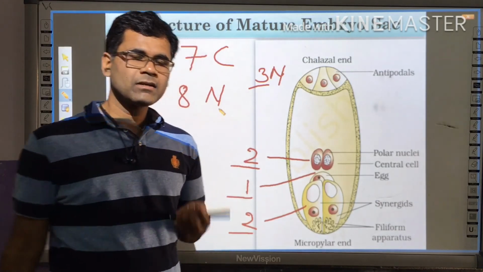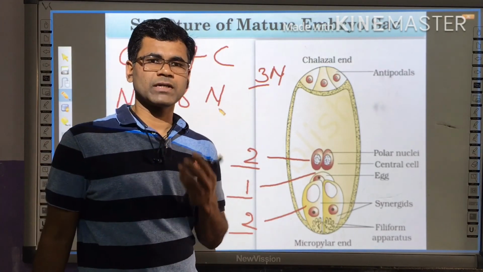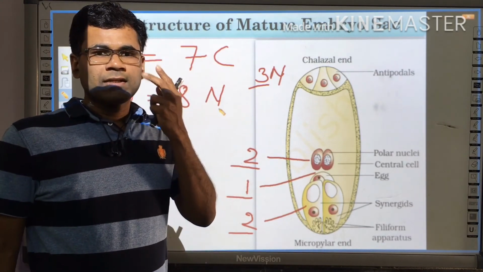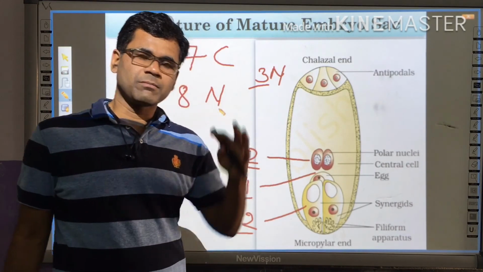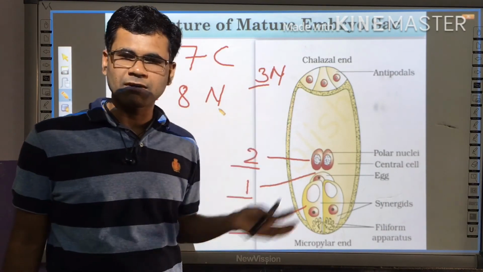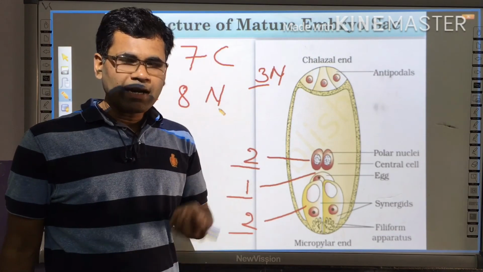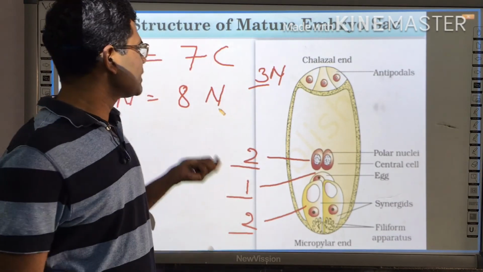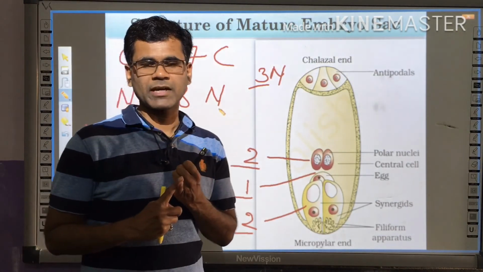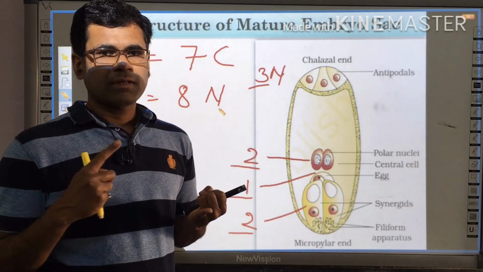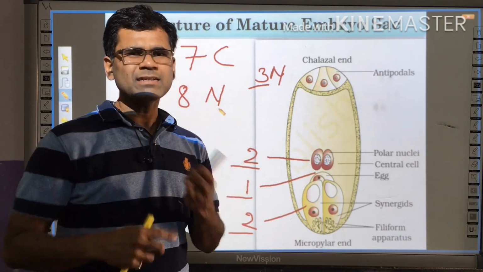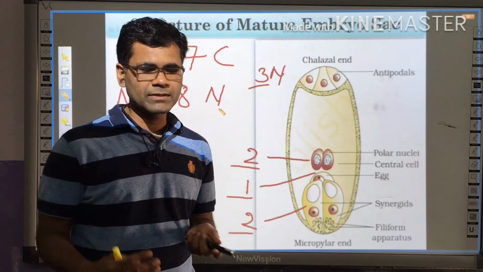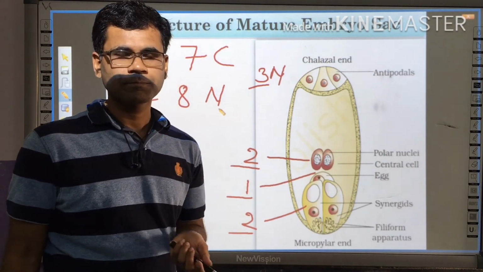At this end, we have studied two important things. The first one is microsporogenesis, which we discussed in our previous lecture, and in this lecture we have studied the structure of the megasporangium, the embryo sac, and the different functions of the embryo sac.